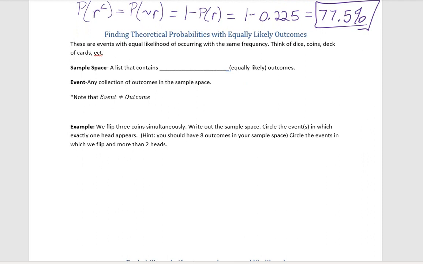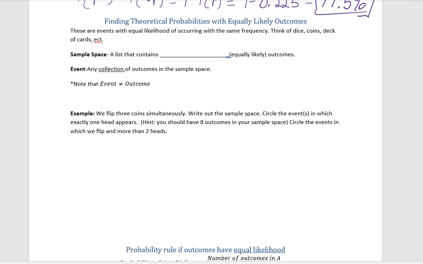Alright, next up we're going to talk about how to find these theoretical probabilities with equally likely outcomes. When we talk about equally likely outcomes, we're talking about things that have the same chance of happening. So think of a dice. Every side of a dice has a 1 in 6 chance of showing. Each side of a coin has an equal 50-50 chance of showing, a deck of cards, etc. So we're not thinking of anything that's necessarily weighted.